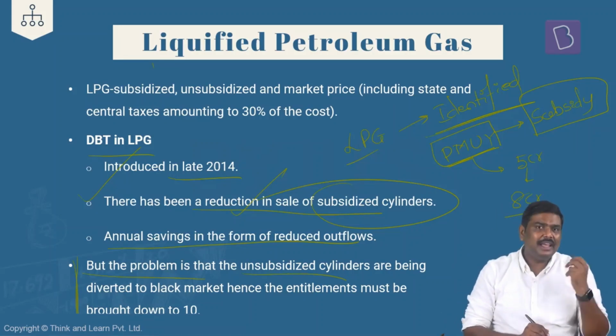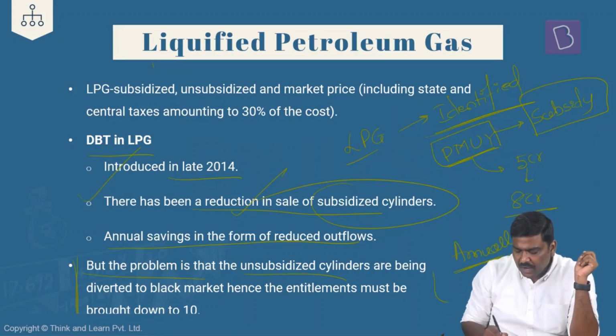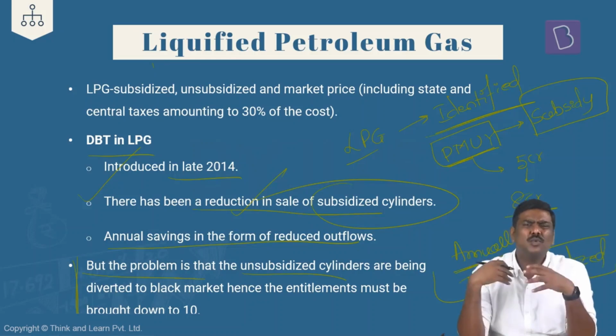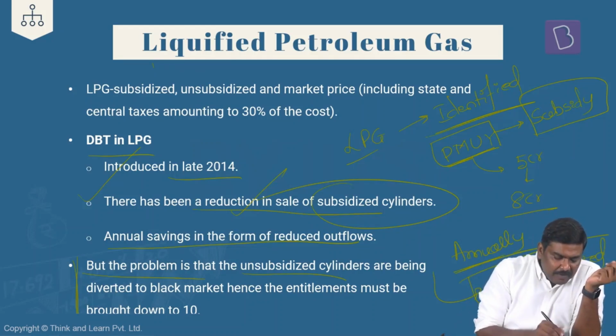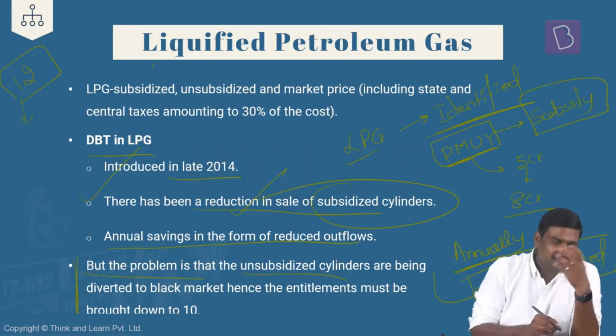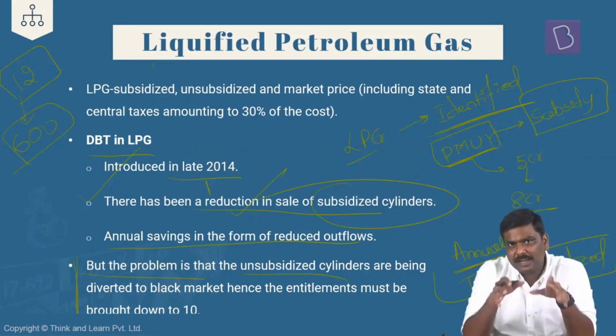What's the problem here? In case of the DBT LPG, right now, annually for a household, remember this, 12 subsidized cylinders are provided. Now you simply say, what is the concern here? The concern is, imagine, again, this is a hypothetical situation. Imagine I'm a household. Annually I'll be getting 12 cylinders at subsidized prices. Let's say, for example, 600 rupees. I'll be able to effectively purchase the LPG at 600 rupees.